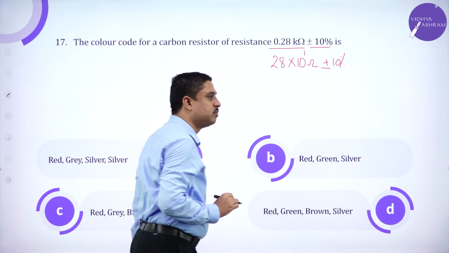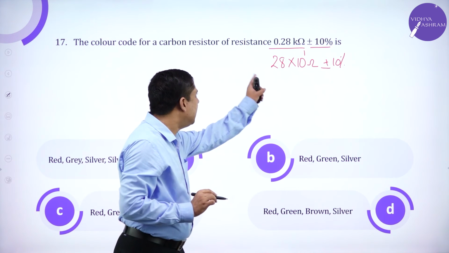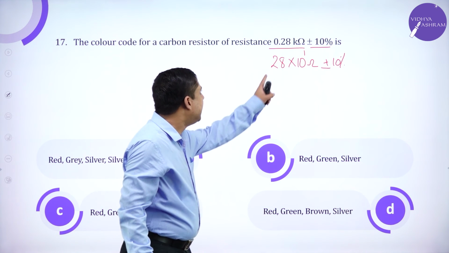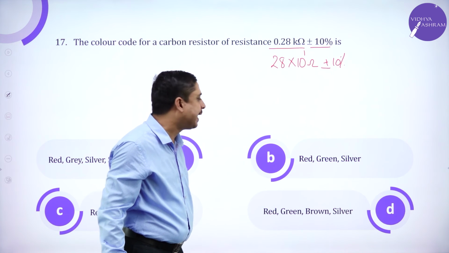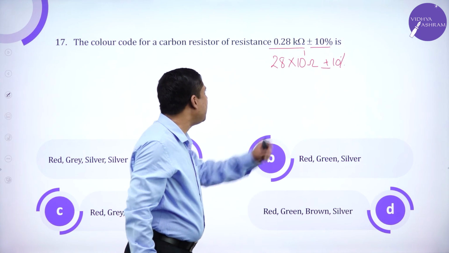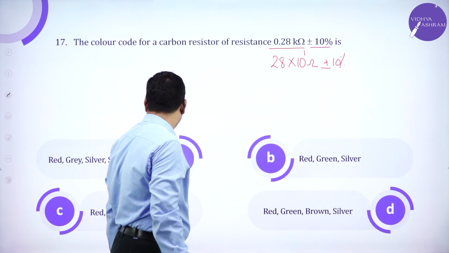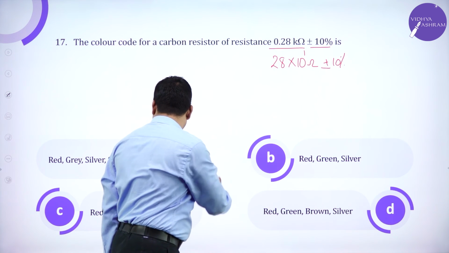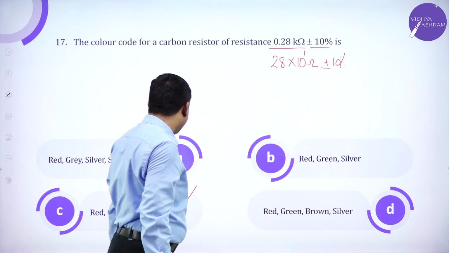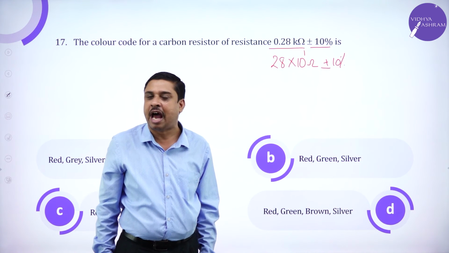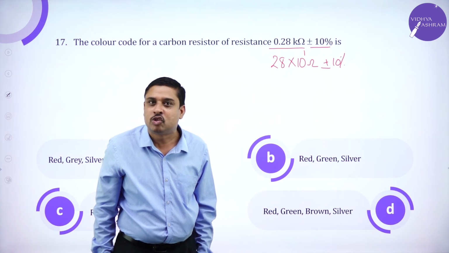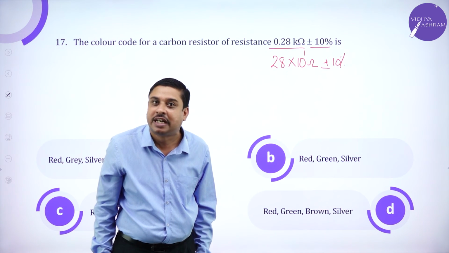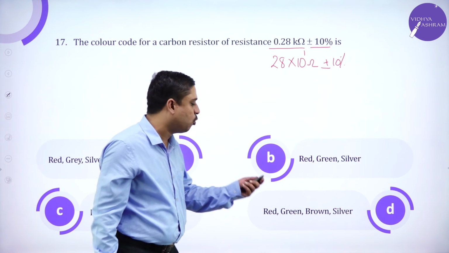Now, 2 has to be red, 8 has to be gray, 10 power 1 has to be brown. So the answer should be red, gray, brown and silver. So I have done this coding by using B.B. Roy of Great Britain had a very good wife.